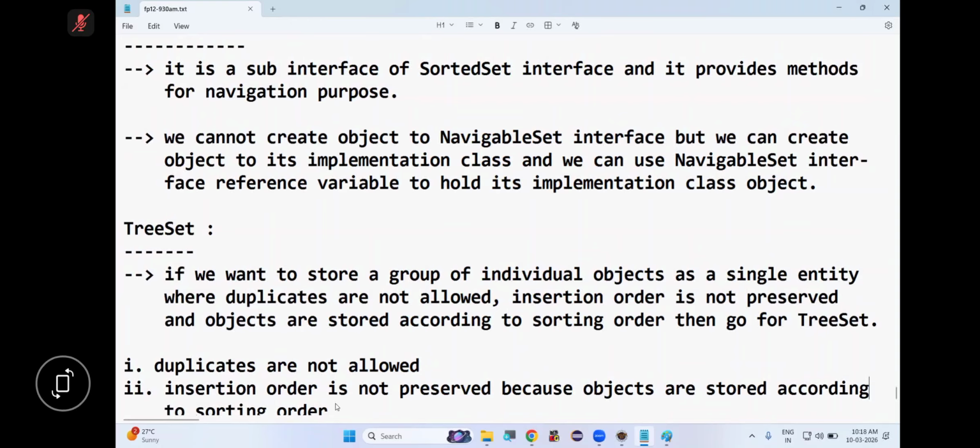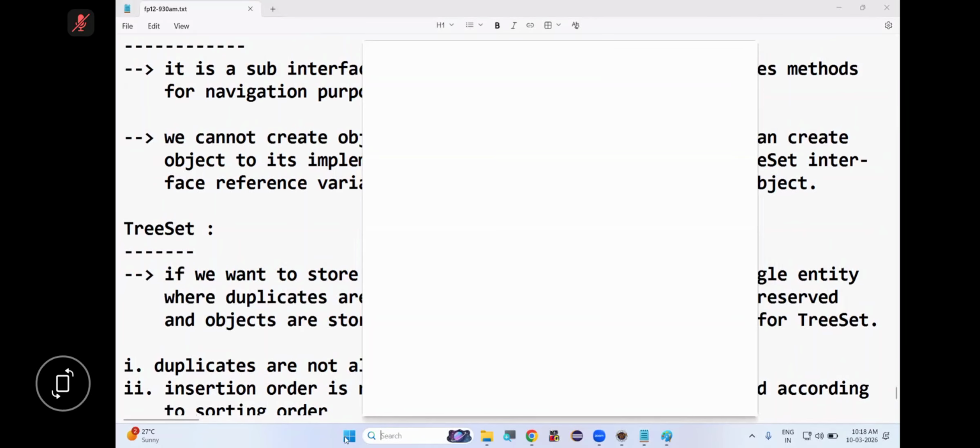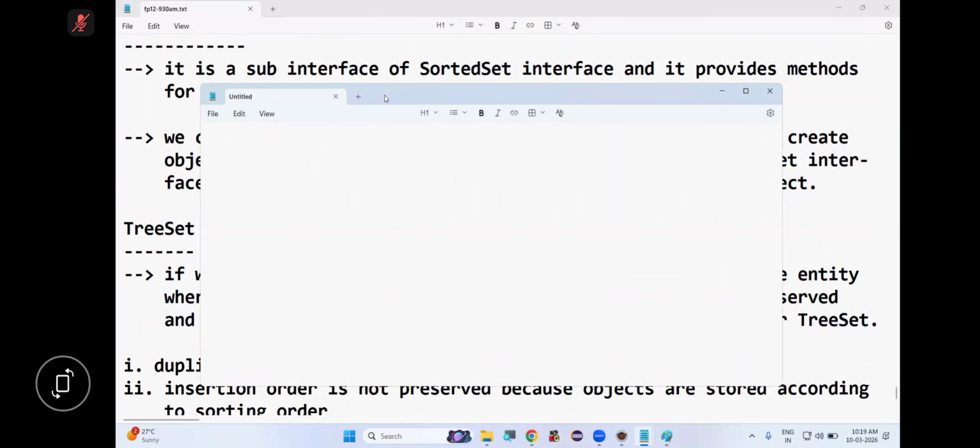Allowed? Okay, if it is allowed, I'll ask you one question. You have to answer me. Suppose we have "hello", 10, true, 2.5.